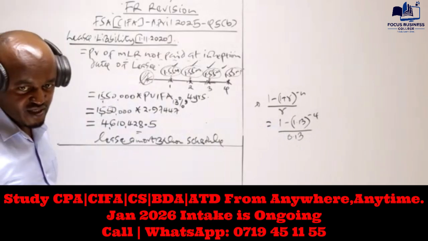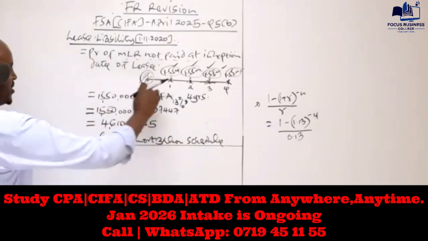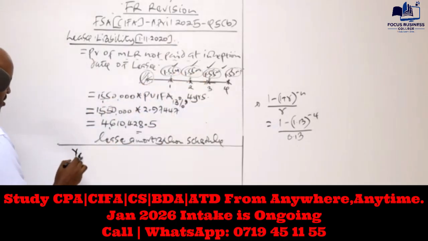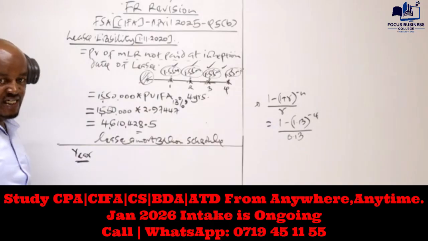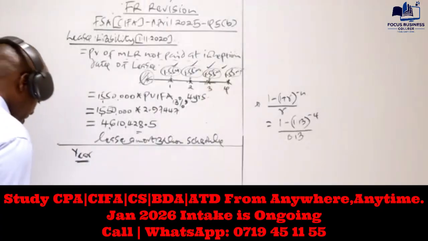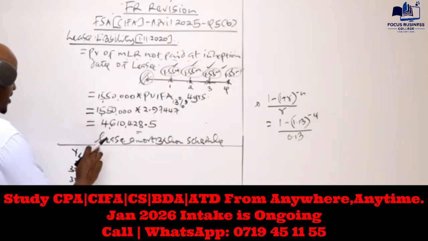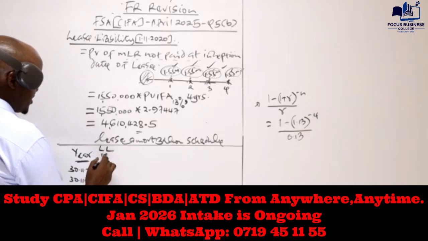You'll be able to see that there is a difference in how we prepare this compared with what we did in the other question, simply because these minimum lease rentals are payable at the end. Take into account our lease is for 4 years. We need to have 4 years here, or you can have the specific dates when those 4 years were ending. Those specific dates are given in the requirement: the first year ended 30th of November 2021, then 30th of November 2022, 30th of November 2023, and 30th of November 2024. Then the next column should be for the lease liability at the start of the year.